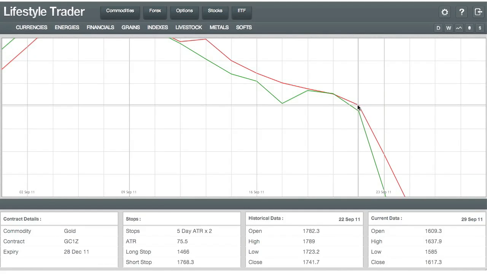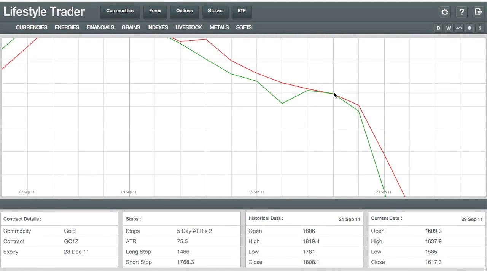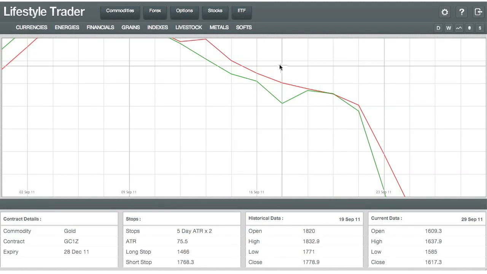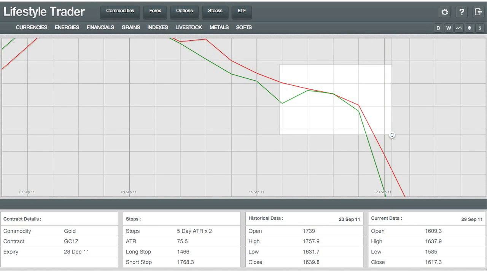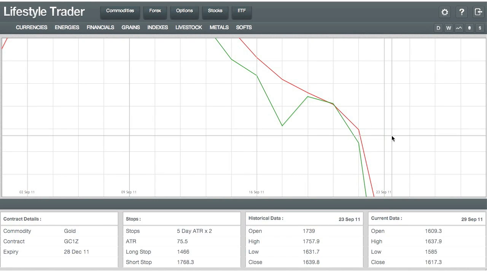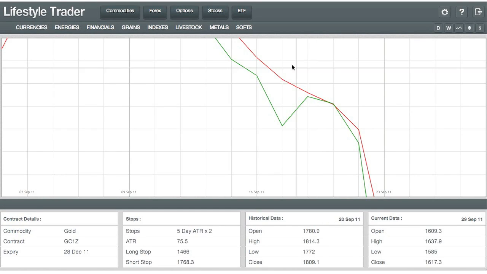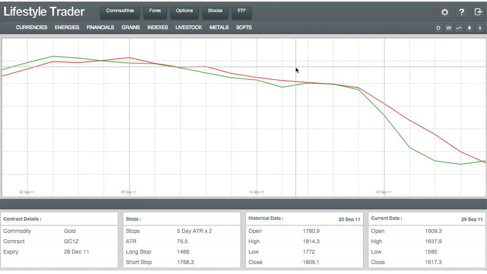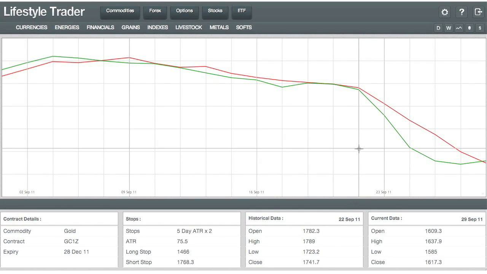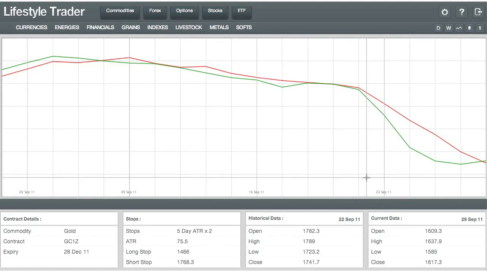You may have had this as a sell simply because they squeezed and touched, and you'll notice what I did there was click and drag to zoom in, and I can keep doing that to clarify the signals if I want to. And to zoom out, you simply double click. Now to identify the price, you simply use the mouse on that update, and you can see down the bottom here in the historical data, you'll have the open, high, low, close for this update specifically here. The current data will be for the latest update over here on the right hand side of the screen.